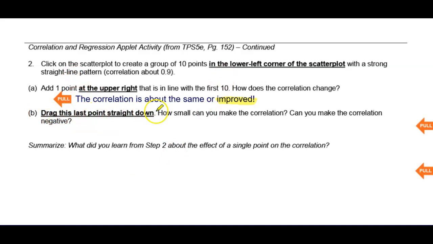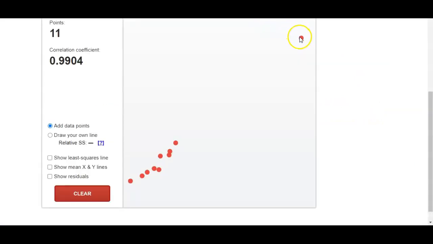It says drag the last point straight down. How small can you make the correlation? Can you make the correlation negative? Well, let's take a look here. I'm jumping back to the applet, and I'm going to grab this point and start dragging it down. Look what happens to the correlation. Okay, the correlation is getting worse, and in fact, yes, I can make it negative. Holy cow, just that 1 point had a massive improvement when it was up here, and then just kind of destroyed our correlation when we went down this way.